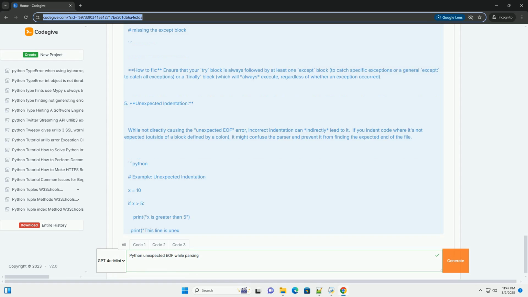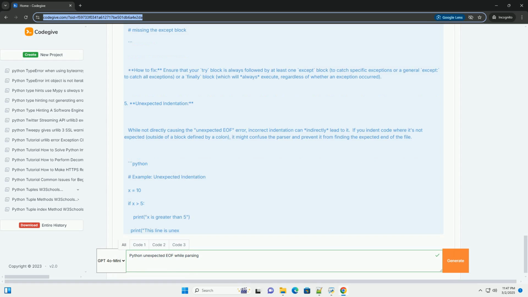3. Comment out sections of code. If you're struggling to find the error, try commenting out large sections of your code to isolate the problem area. Then, gradually uncomment sections until the error reappears. 4. Simplify your code. If possible, try to simplify the code snippet that's causing the error. Remove unnecessary parts to focus on the core issue.